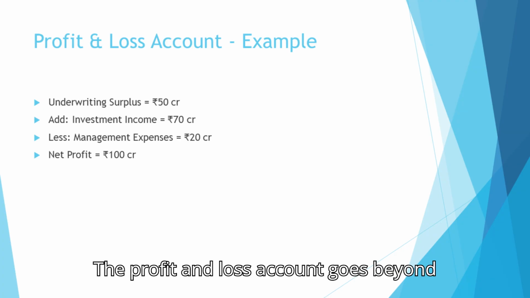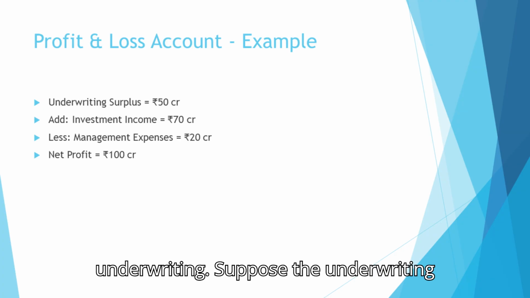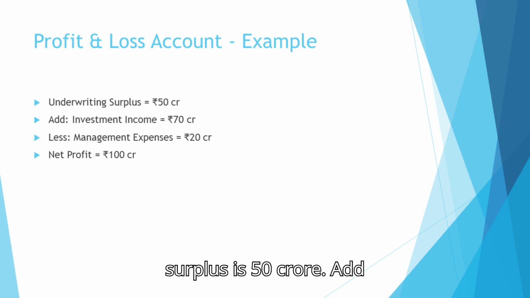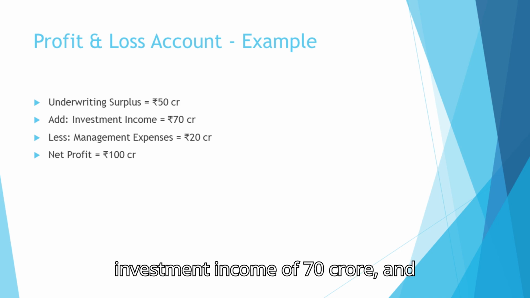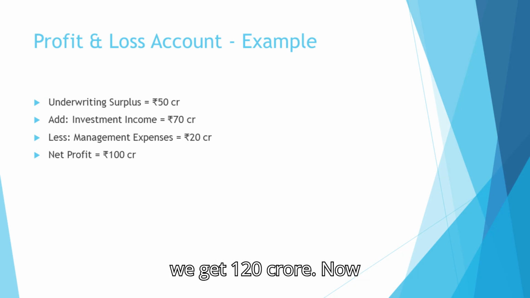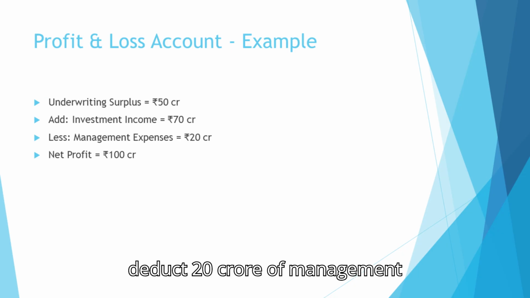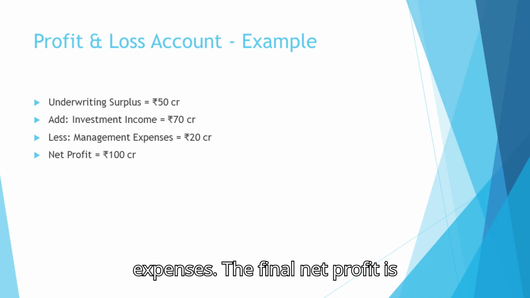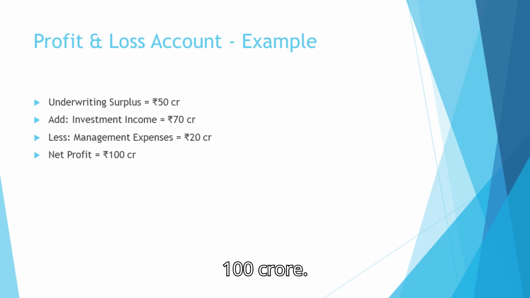The profit and loss account goes beyond underwriting. Suppose the underwriting surplus is 50 crore. Add investment income of 70 crore, and we get 120 crore. Now deduct 20 crore of management expenses. The final net profit is 100 crore.